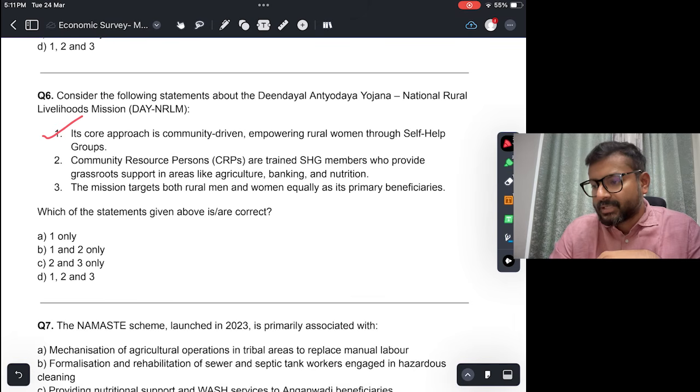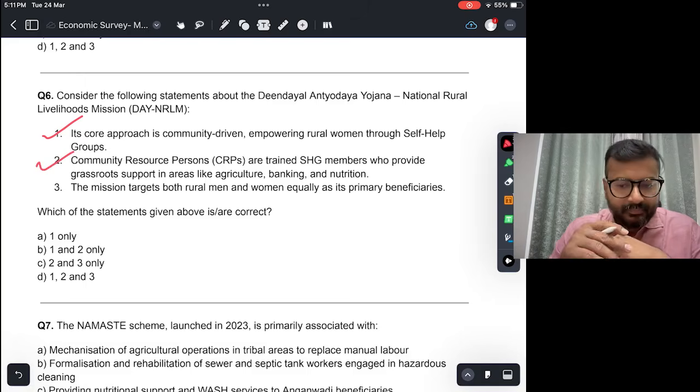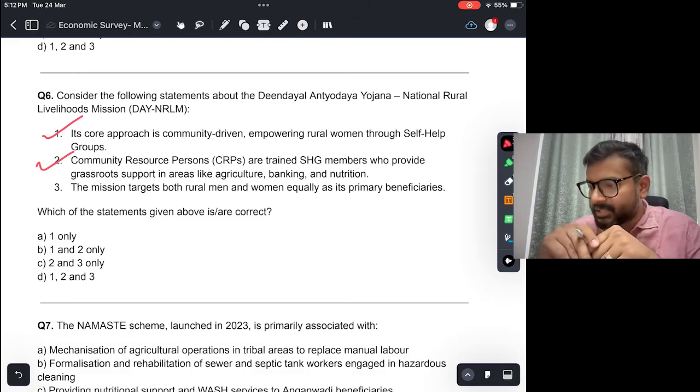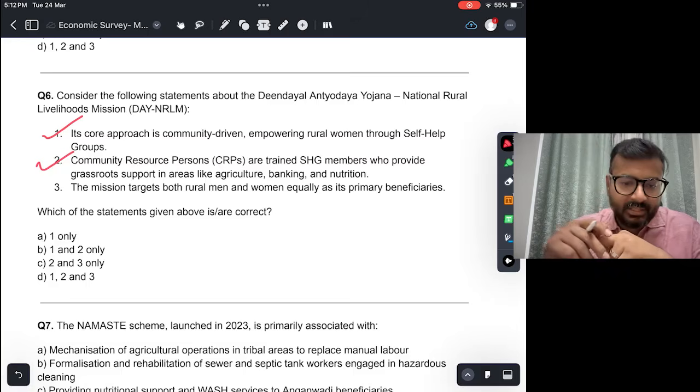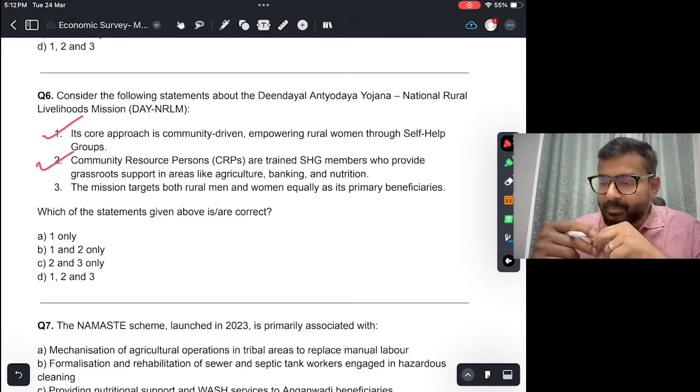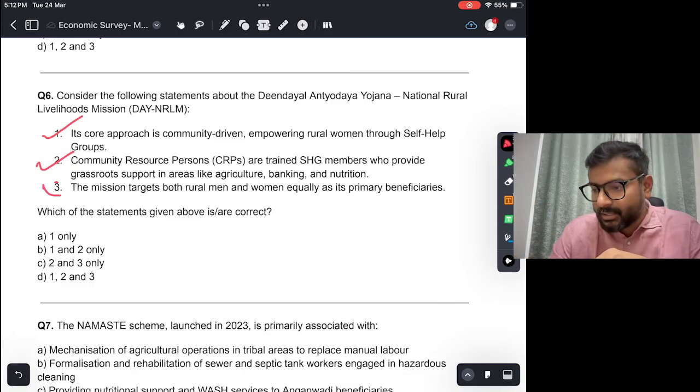Community resource persons, CRPs, are trained SHG members who provide grassroots support in areas like agriculture, banking, nutrition. This again is true. Women SHG members are trained to be community resource persons. The mission targets both rural men and women equally as primary beneficiaries. This is not true, right? It is particularly women focused. The answer would be B, 1 and 2.